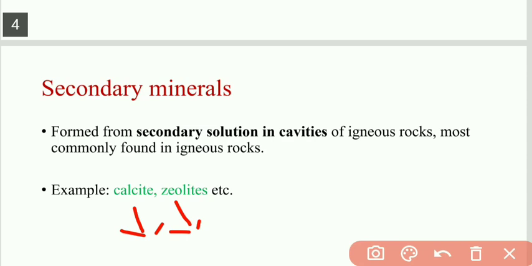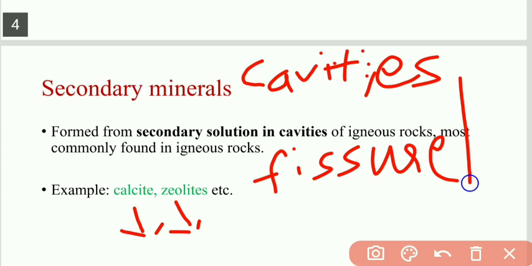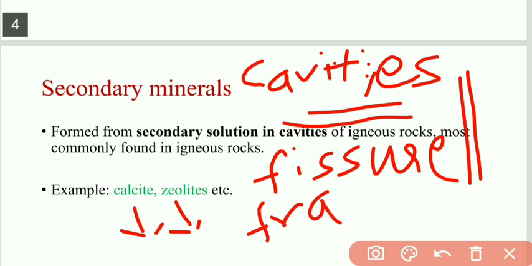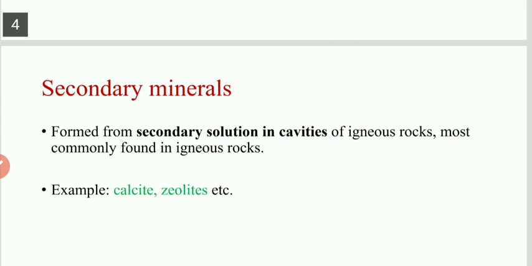So secondary minerals form in cavities and features. Feature means a vertical or horizontal narrow space between or within the rock, so fractures within the rocks. All these types of spaces are filled up by a different chemical composition.